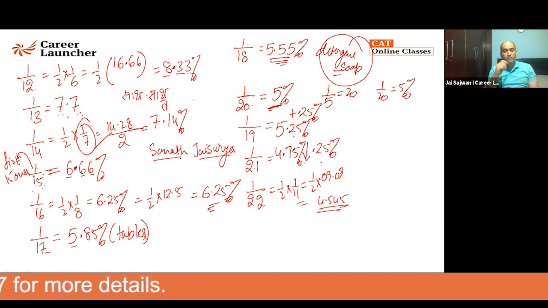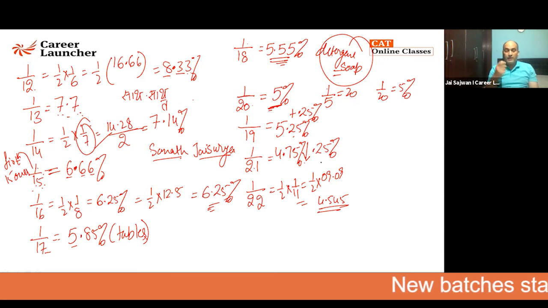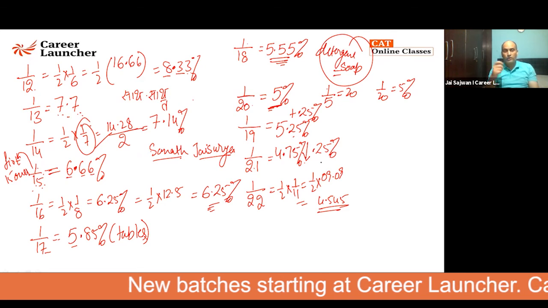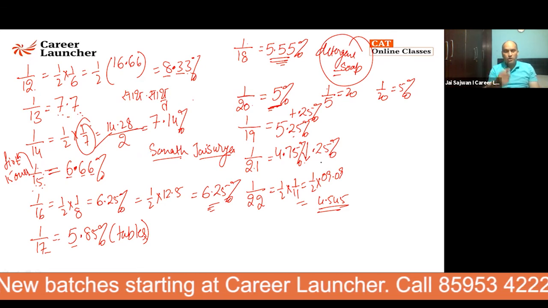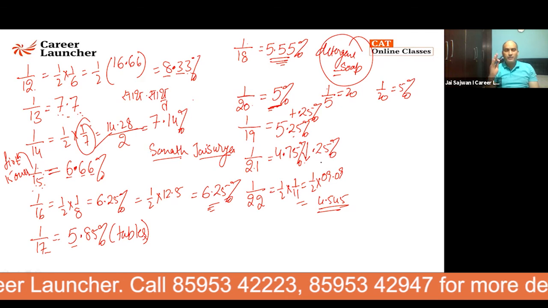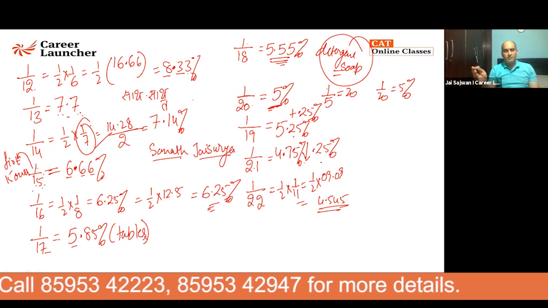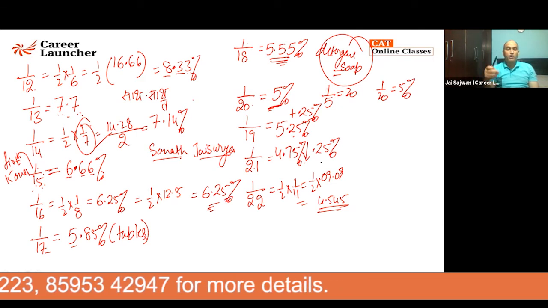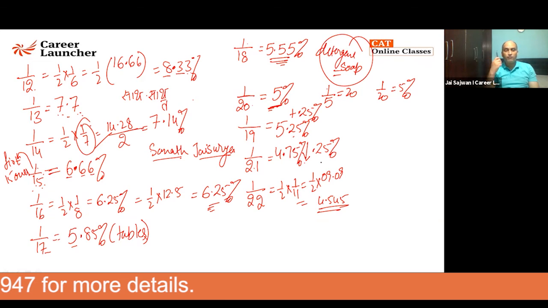1 by 11, you remember? I told you 9 and 11 have a correlation. When denominator is 9, numerator is 11. When denominator is 11, numerator is 9, but don't write it as 9.9. I'm sure you remember that. You write it in a 2-digit form. So 1 by 11 is not 9.9, it is 09.09. You are going to halve it because 1 by 22 is nothing but half of 1 by 11. That gives you 4545 as the value here.